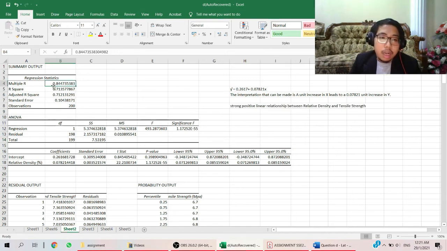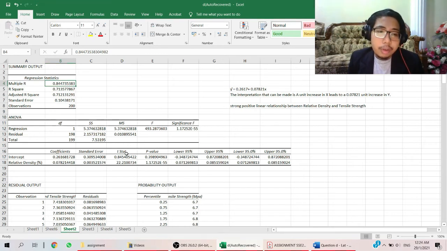Directly from the Excel, we can get the value of the correlation coefficient, that is 0.8447, and the value is near to 1, the unity, and we can conclude it forms a strong positive linear relationship between relative density and tensile strength.